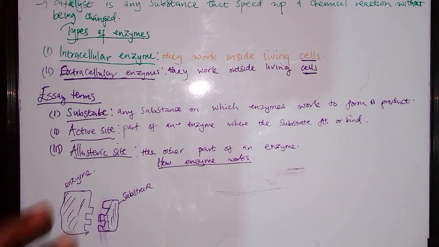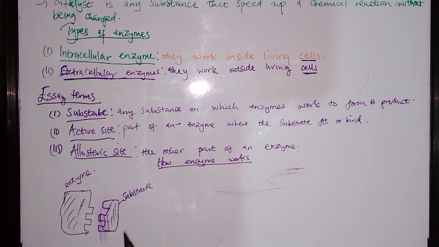You are probably seeing that both of them have shapes. These shapes are what allow an enzyme to work on a substrate. I'll explain a principle known as the lock and key mechanism. Most of us, or every one of us, have used a key and a door. The way a key fits into the door is how an enzyme and the substrate fit together.